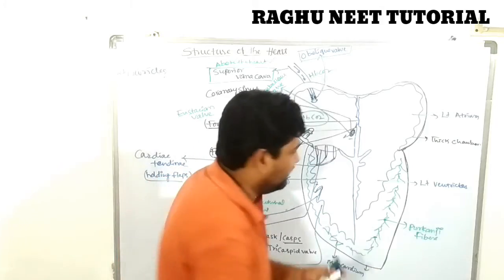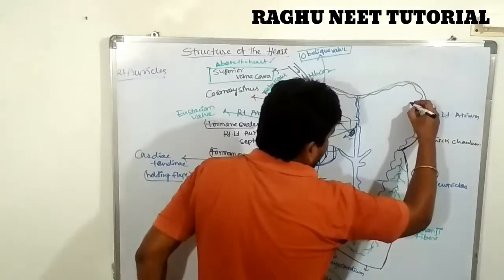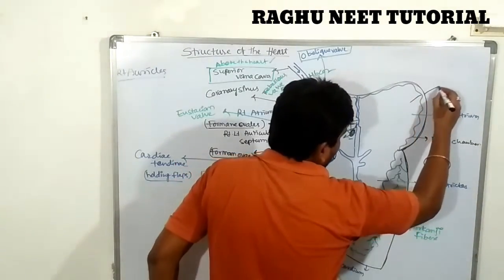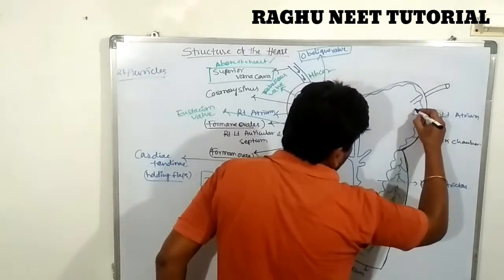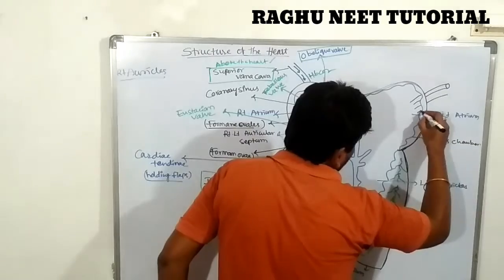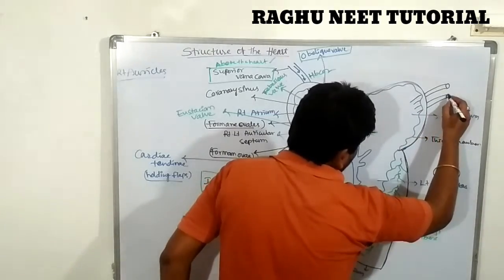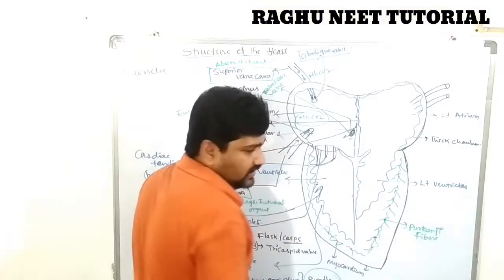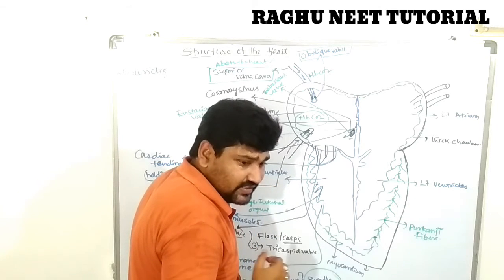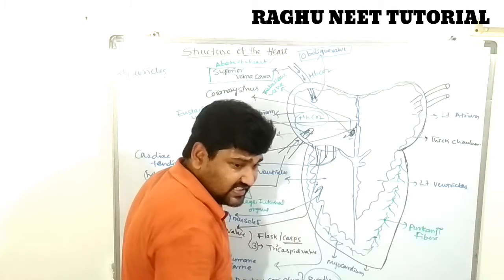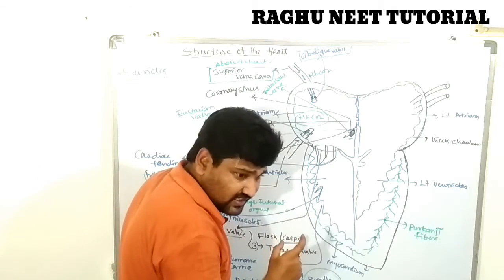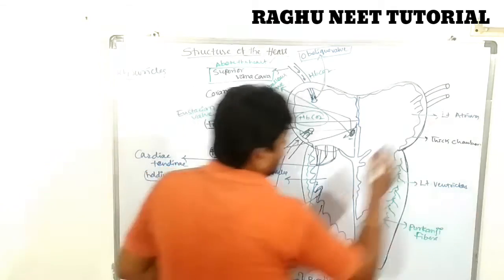Are you clear? Through one of the two pairs of the pulmonary veins, these carry oxygenated blood from the lungs.